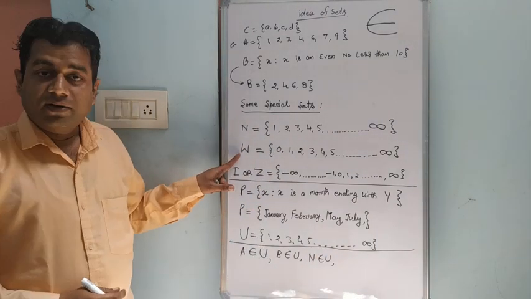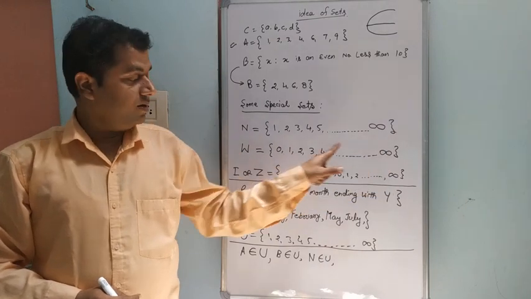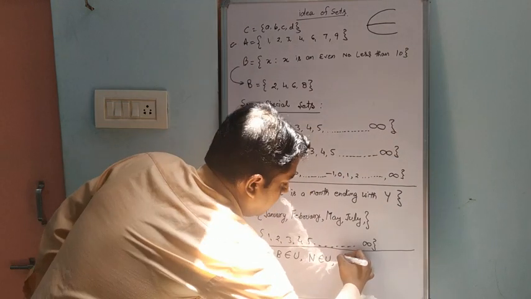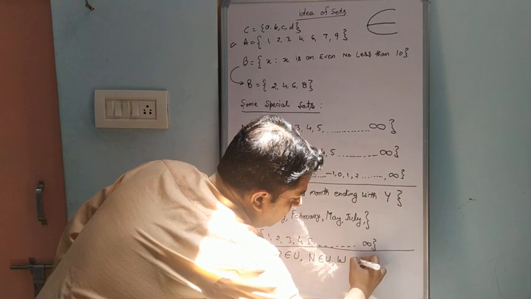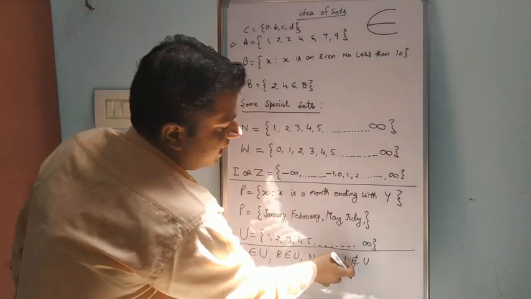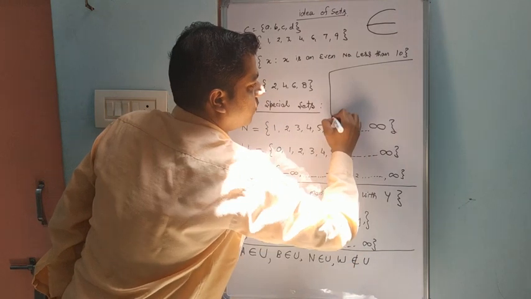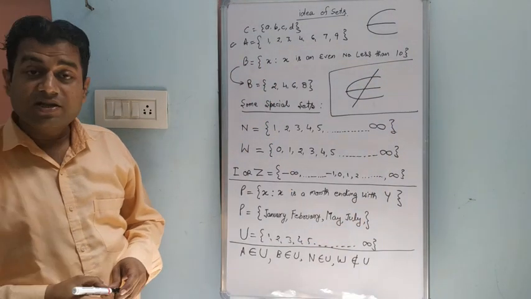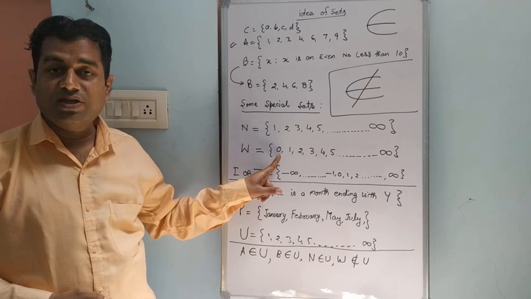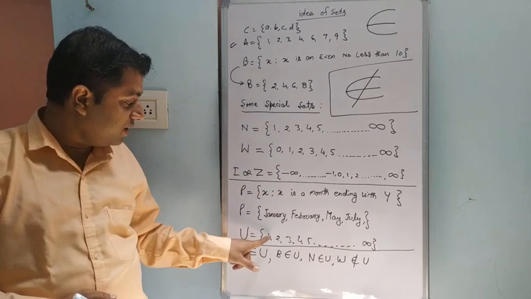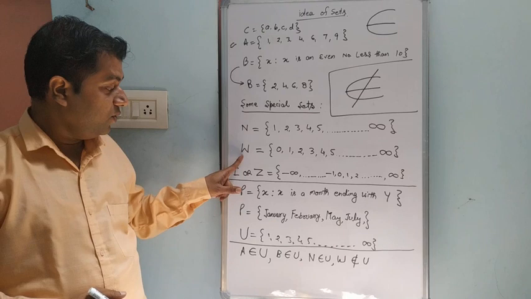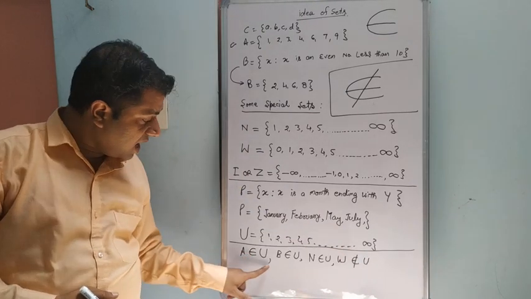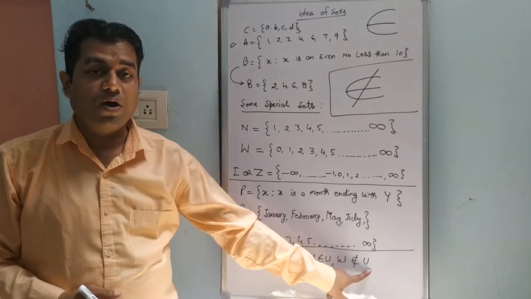But W is 0 to infinity: 0, 1, 2, 3, 4, 5, 6, 7, 8 up to infinity. W does not belong to U. That sign is called does not belong to. Why is it so? Because in W, 0 is there, but 0 is not there in the universal set. So W doesn't belong to U. So these are the belonging concepts of the set.